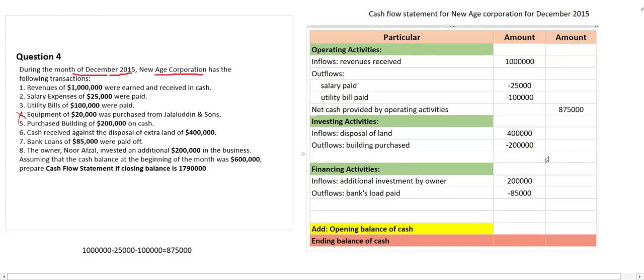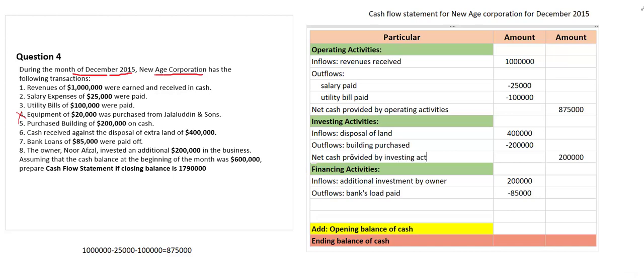Next, find out the result of this one. 4 lakh minus 2 lakh, result is equal to 2 lakh. So this is also positive. So what do we call it? Again, net cash provided by investing activities. That's the second part.